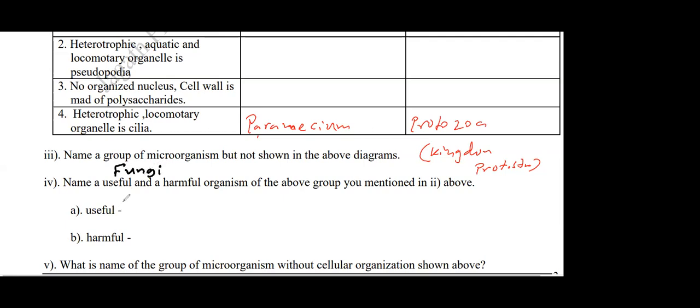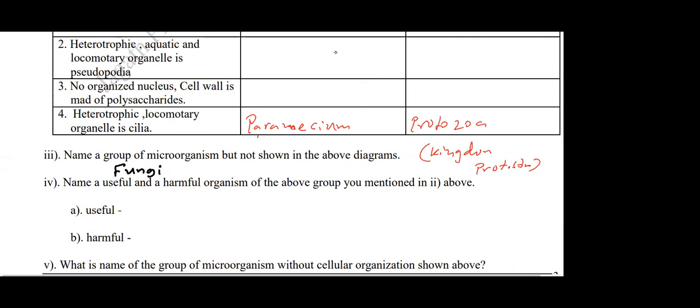The next one, useful and harmful organisms of the above group. Okay, kingdom fungi. Tell me a useful fungus. That's what they asked in part 4. Useful fungi, Sujivani. Used in making bakery products. Actually, Sujivani, they don't ask the use.